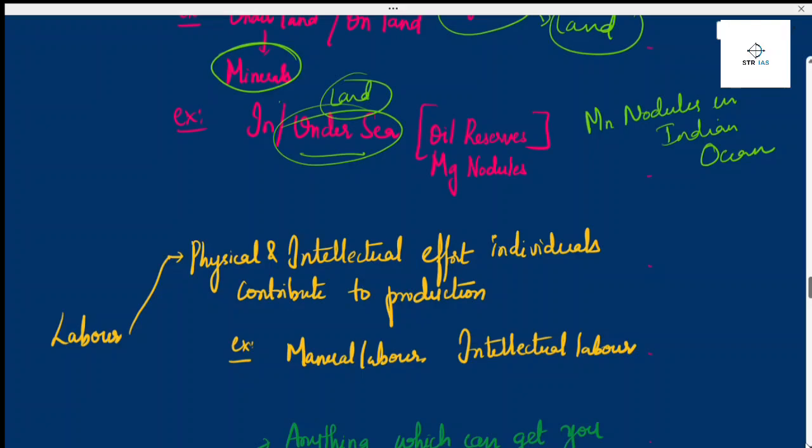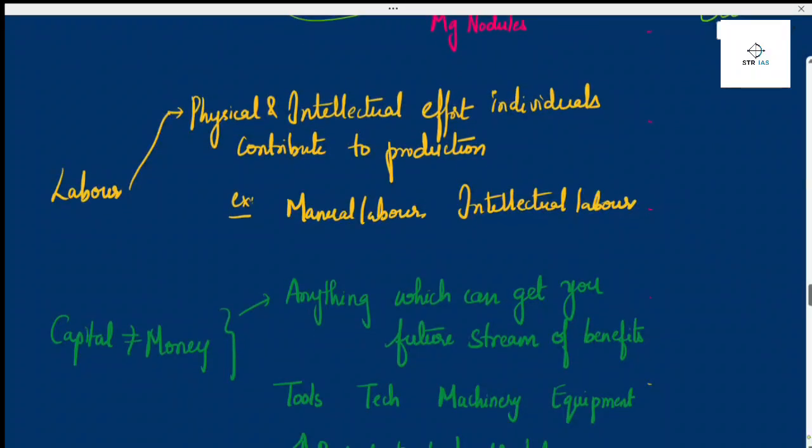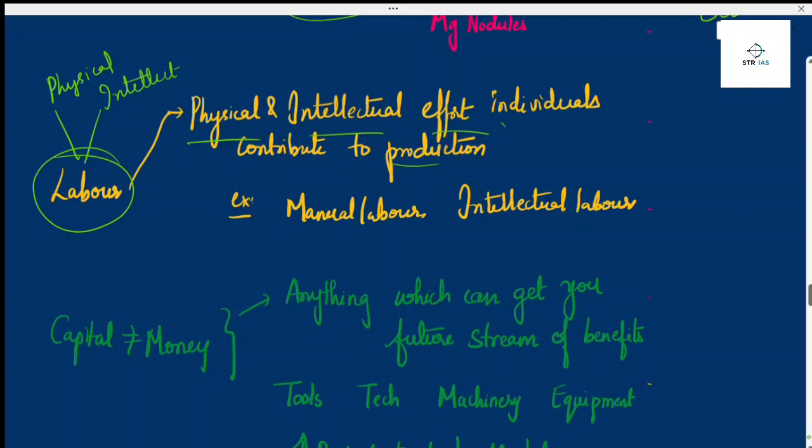Then labor. Labor will be of two types: physical and mental or intellectual. Physical and intellectual effort contribute to production. That is called labor. For example, manual labor like construction workers, and intellectual labor like teachers, software engineers, mechanical engineers, all the engineers, and then lawyers. They are intellectual labor.